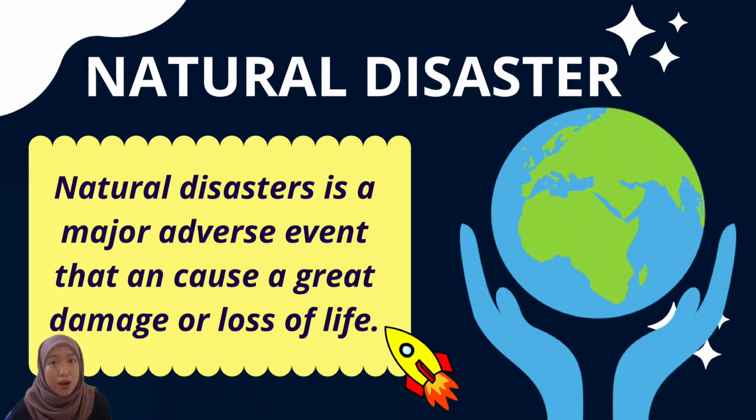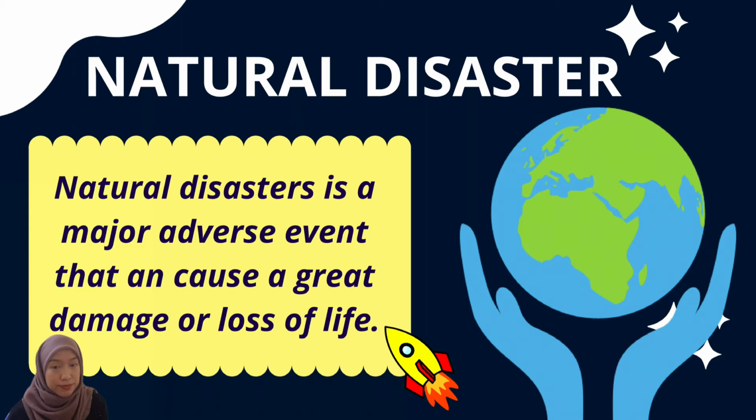Okay class, look at this word. Do you know what is natural disaster? Okay, natural disaster is a major adverse event that can cause great damage or loss of life. Okay, can you give me an example of natural disaster that has happened in Malaysia?